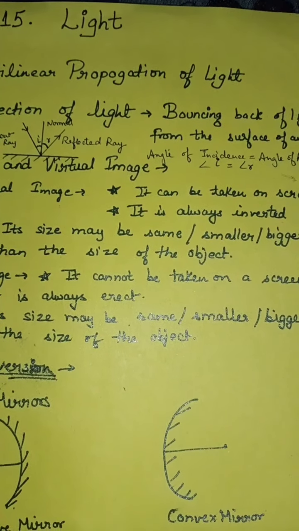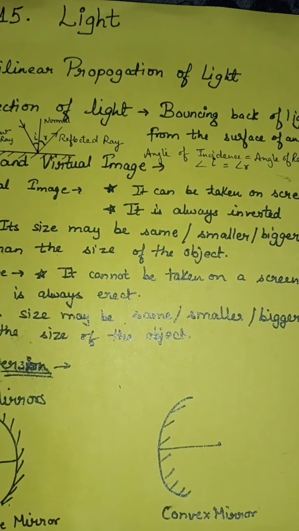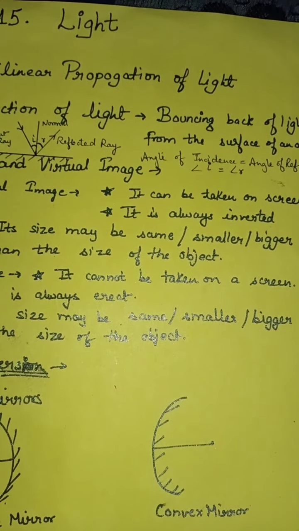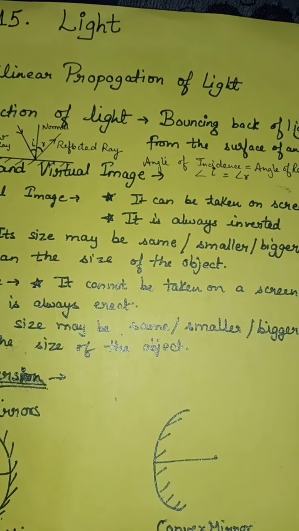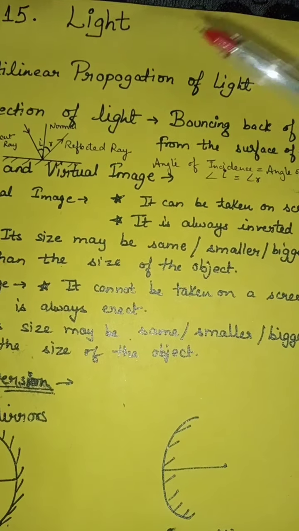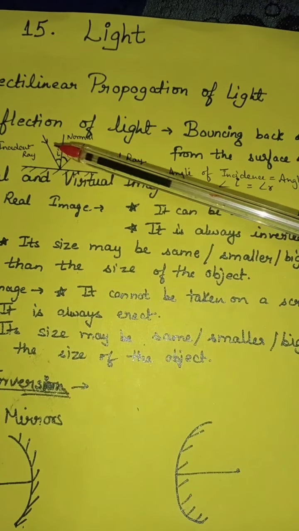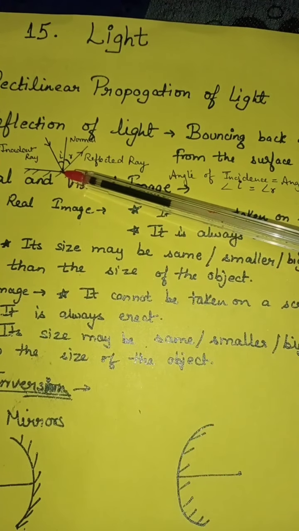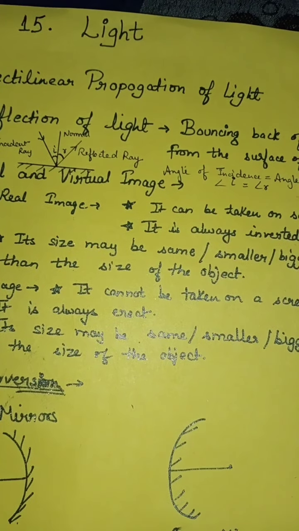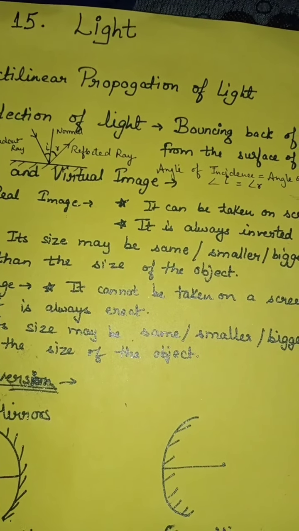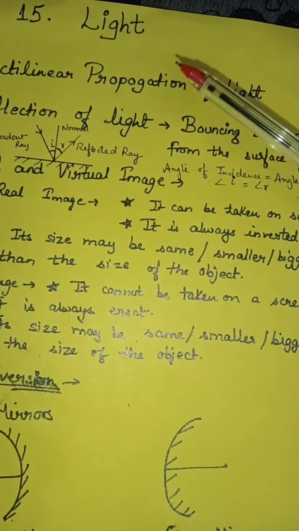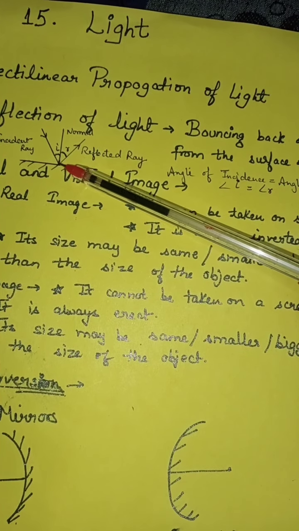A beam of light that hits the surface of a mirror gets reflected. The ray that falls on the surface of a plane mirror is called the incident ray. This is a plane mirror and this is the incident ray. And the one that is bounced off the surface of the mirror is called the reflected ray.